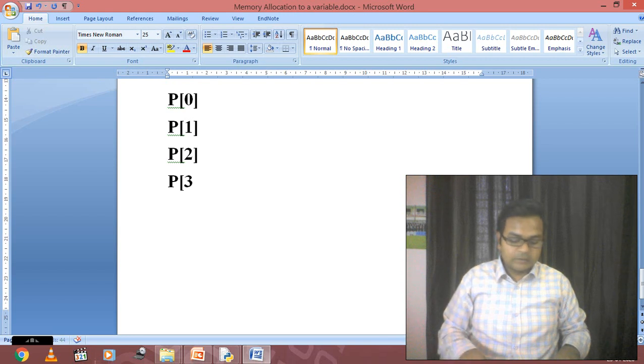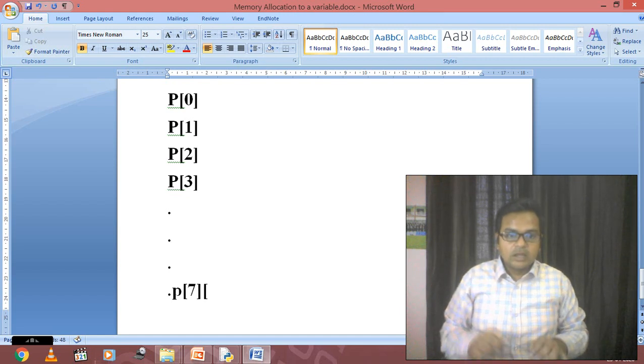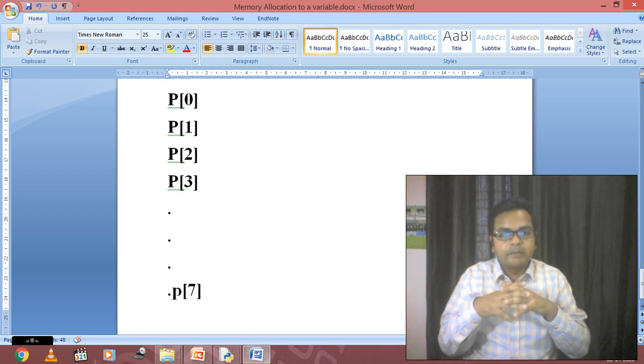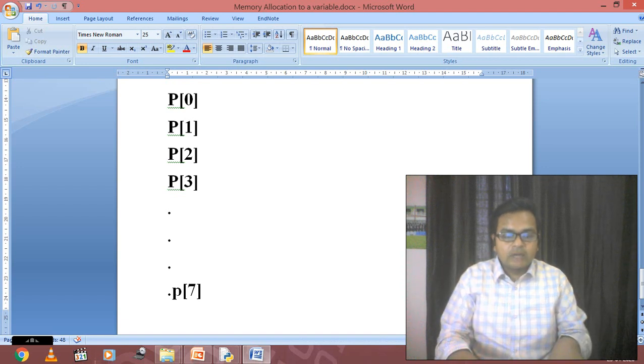The last value is P of 7. Now just check it out. If I have to access any one character, I should write print P of and the respective index value.